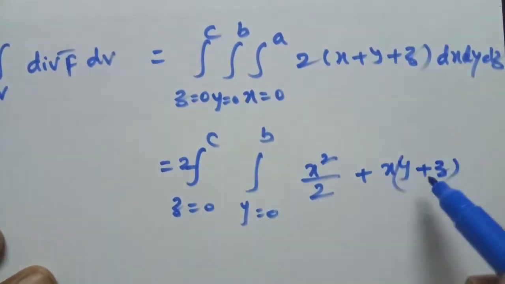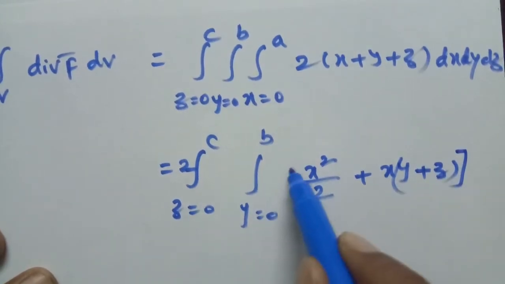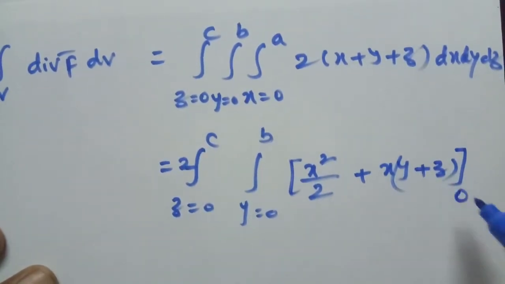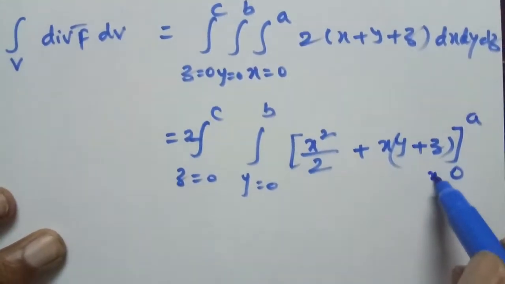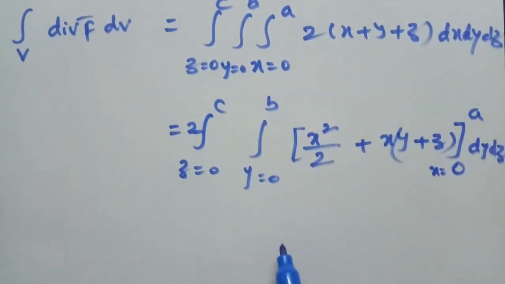This can be written as x square by 2 plus (y plus z) into x, with x limits 0 to a.